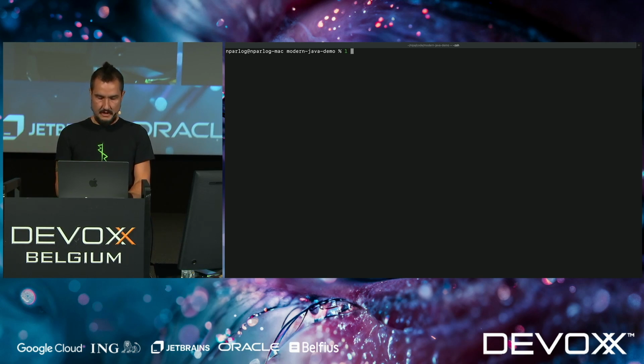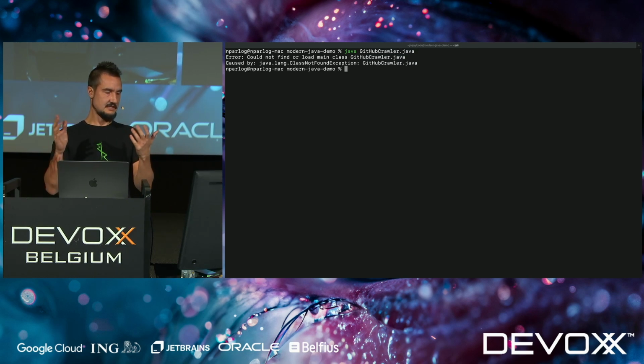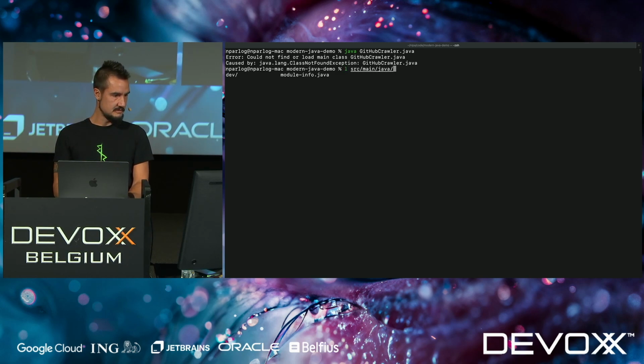So what I really want to do basically is I want to say java GitHubCrawler.java. Now that's of course not going to work because there's no such file here. Let's go search for it, and because this is terrible code completion, I'm going to use L as a command. L is my personal version of ls -lah. So let's go down into the right tree. Okay, there we go. And now we're going to make it Java.